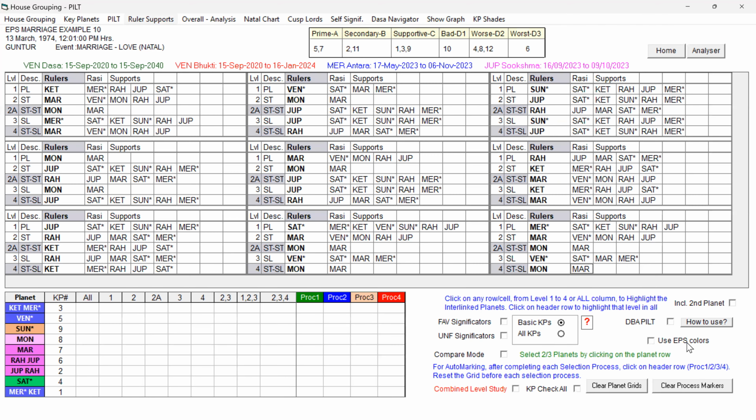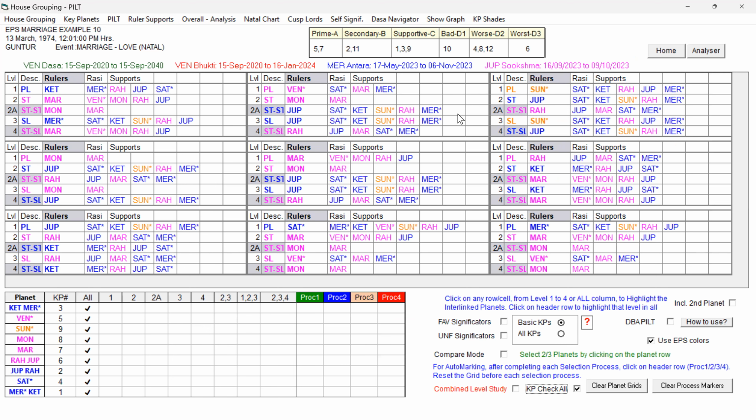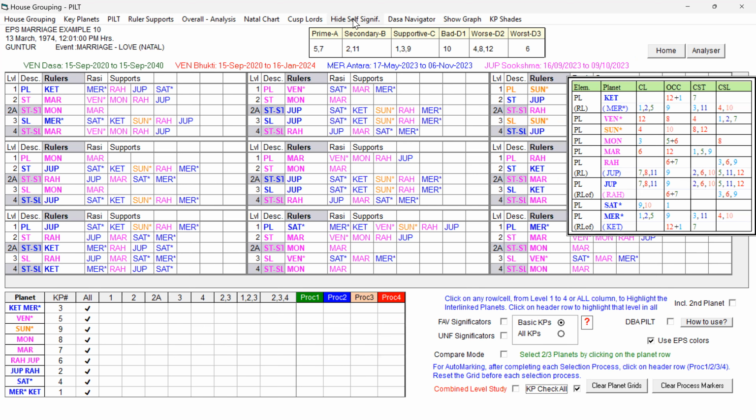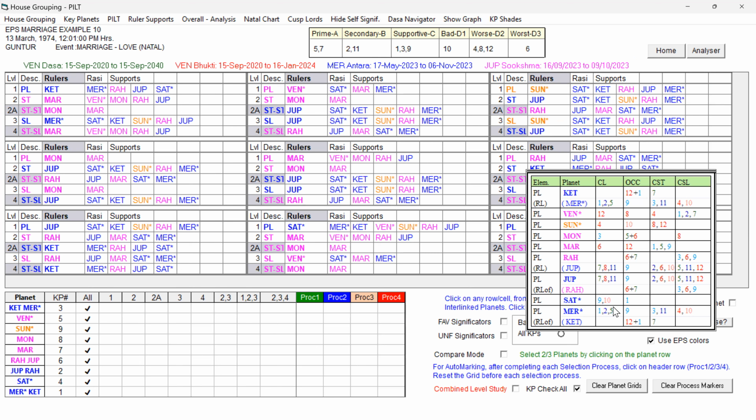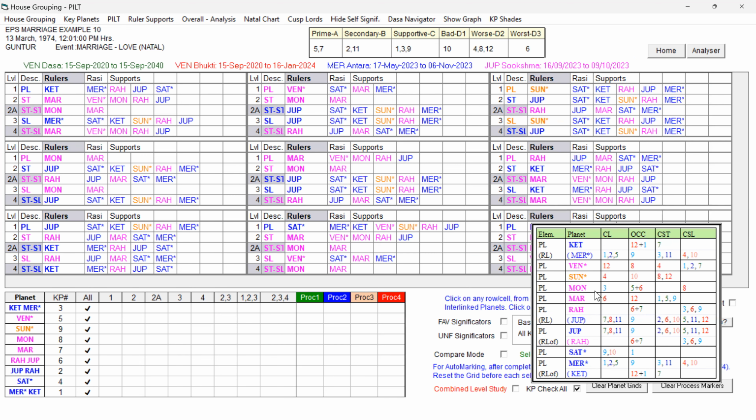Let me use EPS colors and KP, check all, and open the self-significators. You can see in the self-significators that Venus, Moon, Mars, and Rahu, 4 planets, are pink, mixed, and Sun is weak, and Jupiter, Saturn, Mercury, and Ketu are all blue.